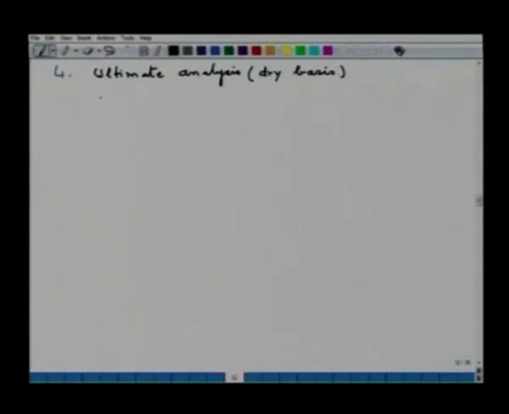The analysis is: carbon 77%, hydrogen 5.8%, nitrogen 1%, oxygen 4.8%, sulfur 2.4%, and ash 9%.